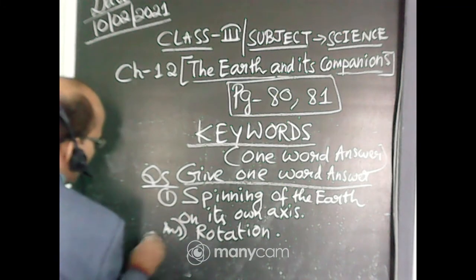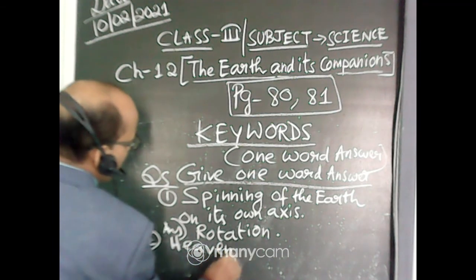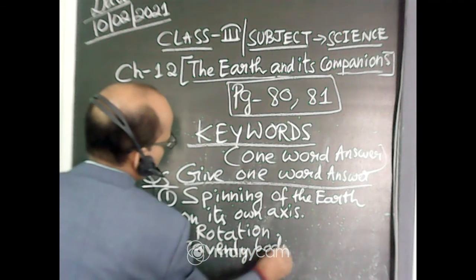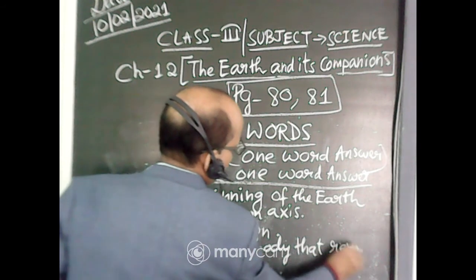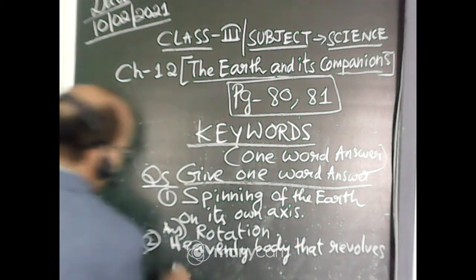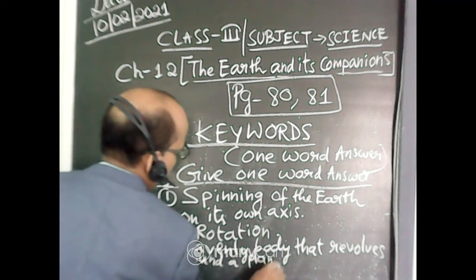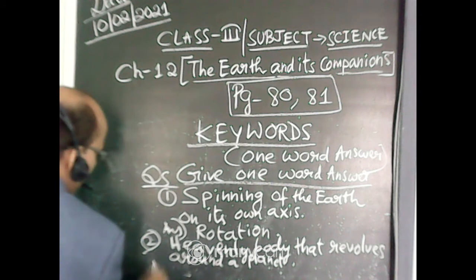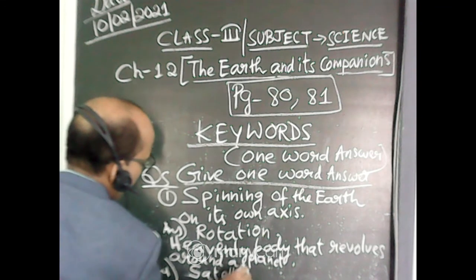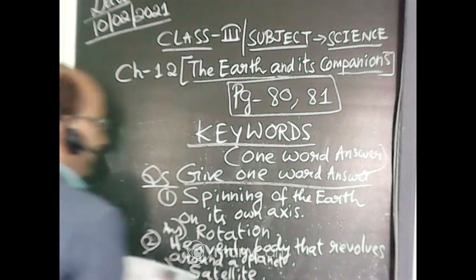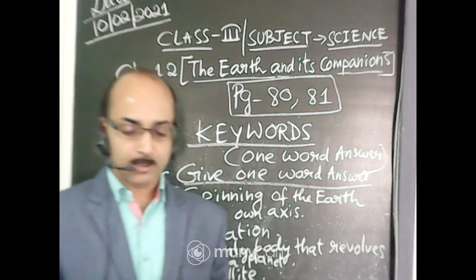Then another one: heavenly body that revolves around a planet. Your answer will be satellite. This way you will learn. The sentence will be given and you have to write the one-word answer.